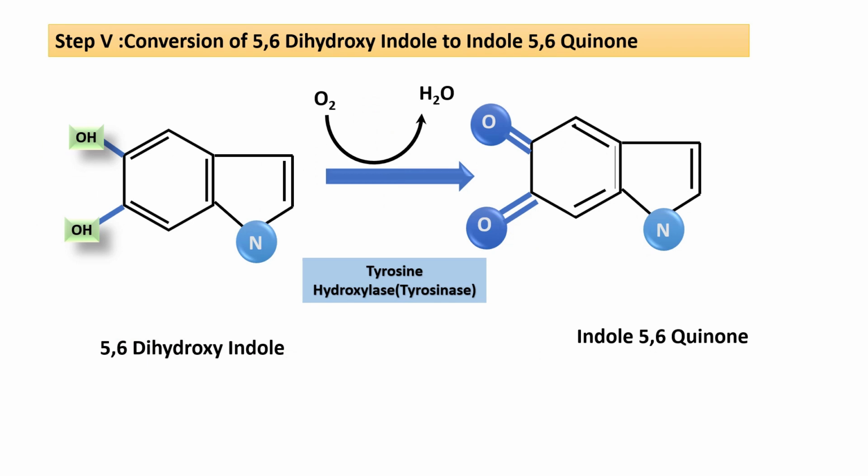Now again this 5,6-dihydroxyindole by the tyrosinase activity, as we have seen in the second step of conversion of dopa to dopaquinone, gets converted into indole 5,6-quinone. यहाँ पे OH ग्रुप था तो यहाँ पे हो गया O double bond, यहाँ पे बन गया. This is the same as the second step conversion of dopa to dopaquinone. Here there is a conversion of 5,6-dihydroxyindole to indole 5,6-quinone. So this tyrosinase enzyme is very important for the formation of melanin.